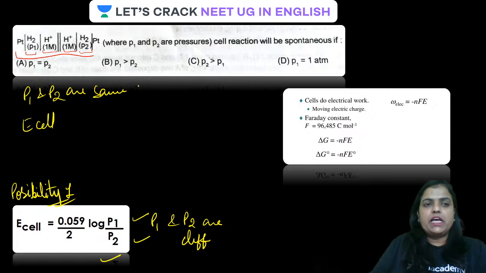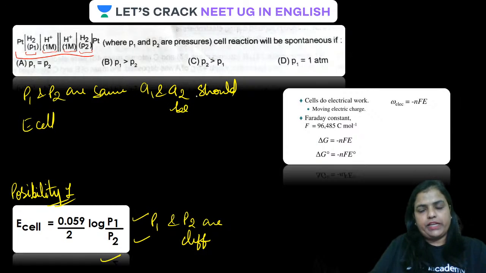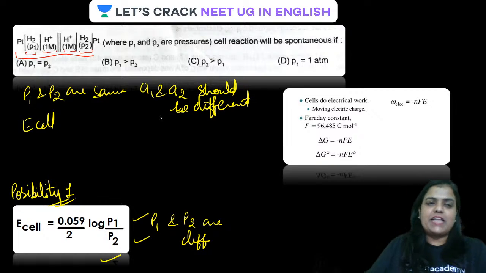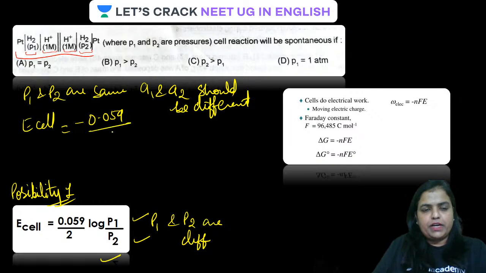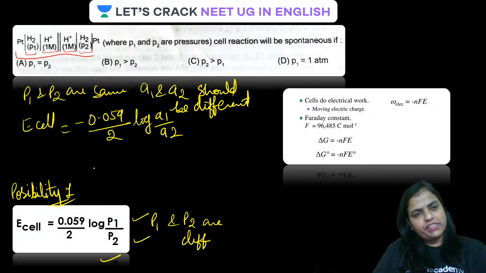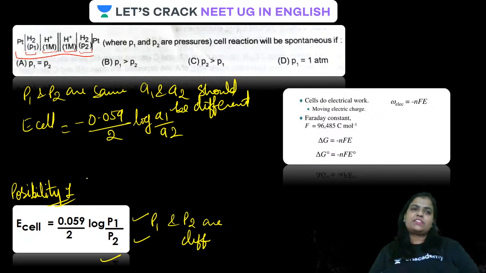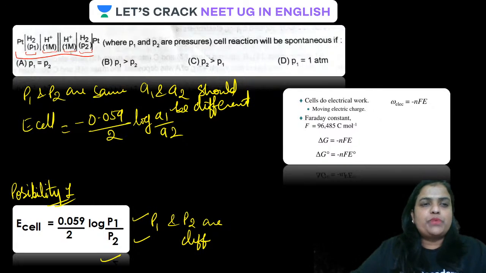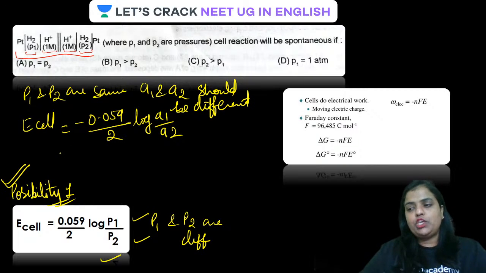the other formula, because in that case A1 and A2 should be different. For hydrogen concentration cell, don't worry, we are going to practice that type of question as well. So the formula applied will be minus 0.59 upon 2 log, the same formula, a1 upon a2. Okay guys, have a look at the screen now. In this case, it is very clear that P1 and P2 are different. Therefore, this particular formula will be used.